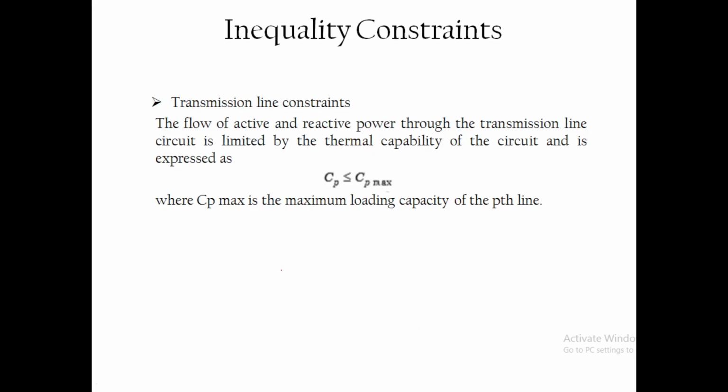Now the seventh one is transmission line constraints. Flow of active and reactive power through the transmission circuit is limited by the thermal capability of the circuit and is expressed as Cp less than or equal to Cp max, where Cp is the maximum loading capacity of the pth line. Similar to the generators, these transmission lines also should satisfy the thermal capability conditions.